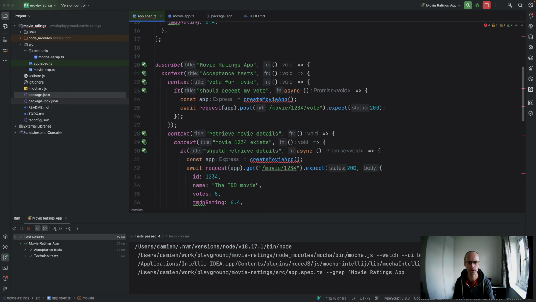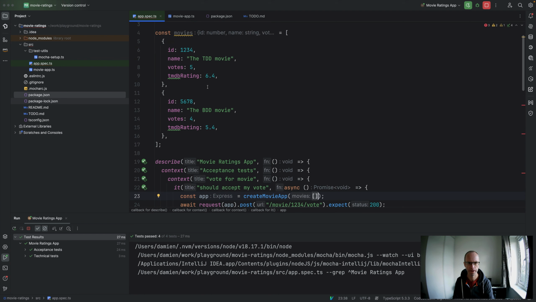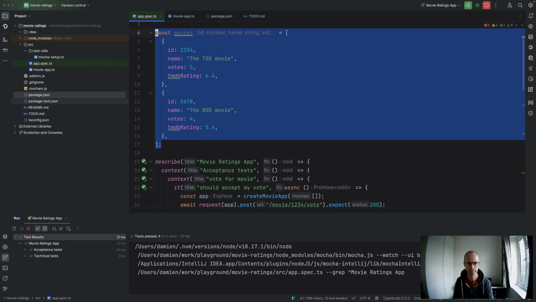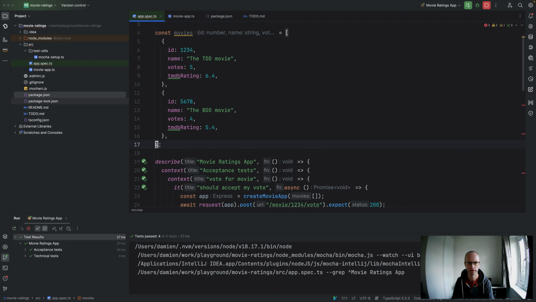And now we can actually pass that in. In fact, we don't need a database for that. Let's just pass in the actual data itself.